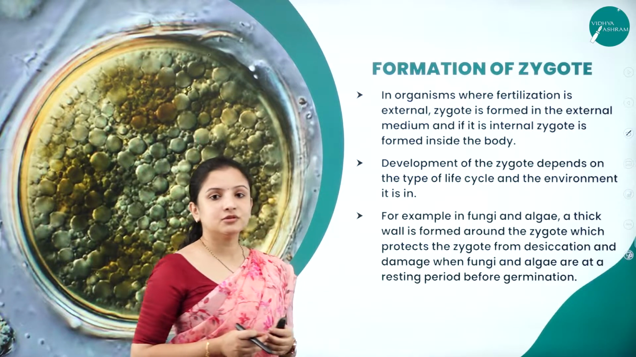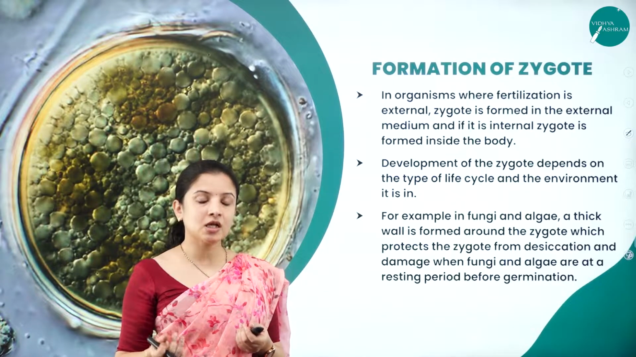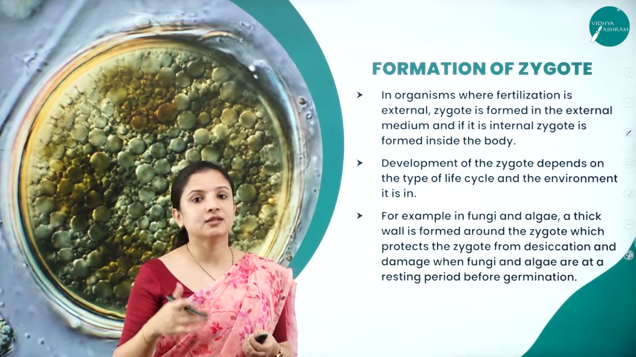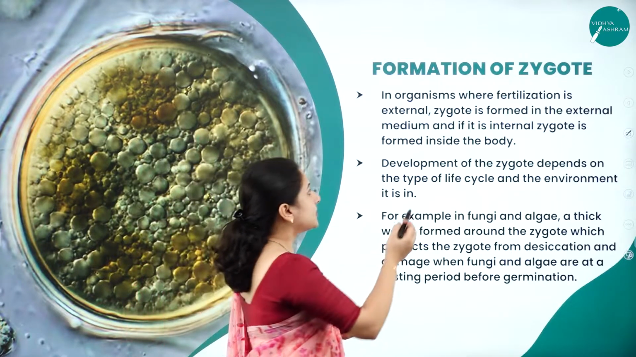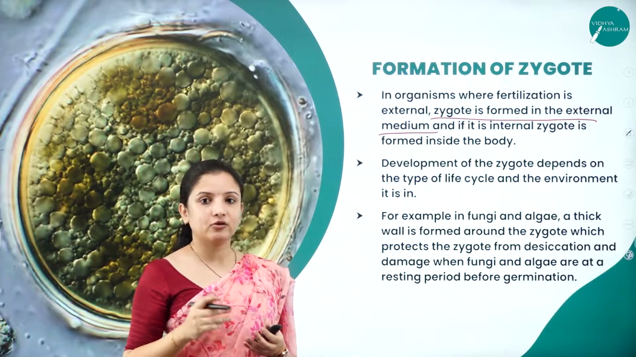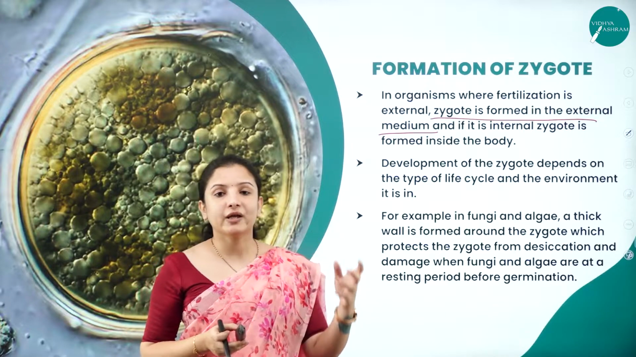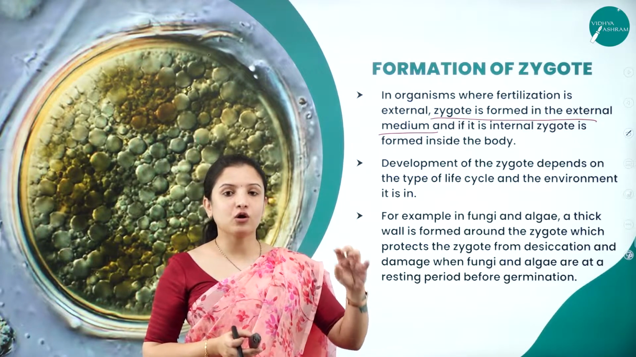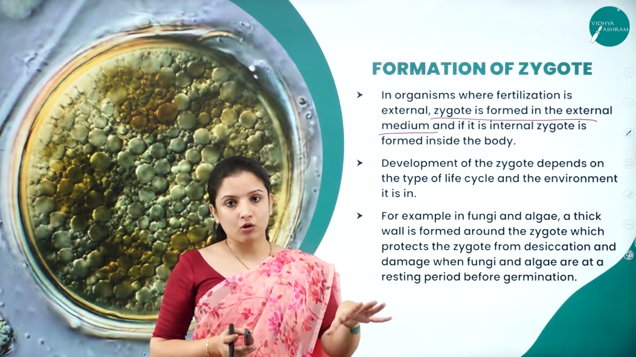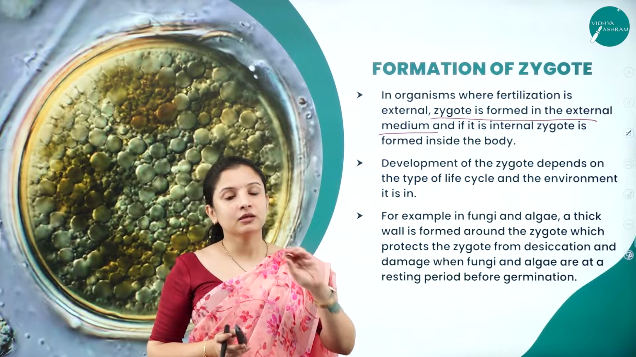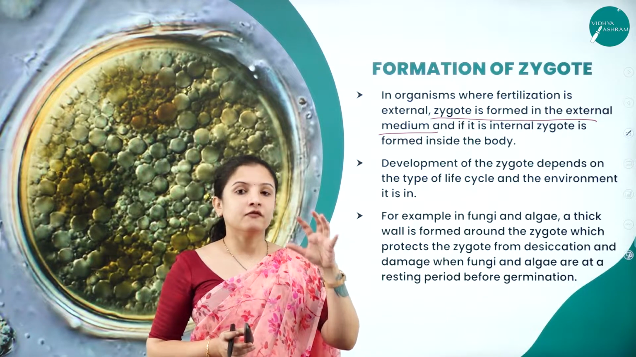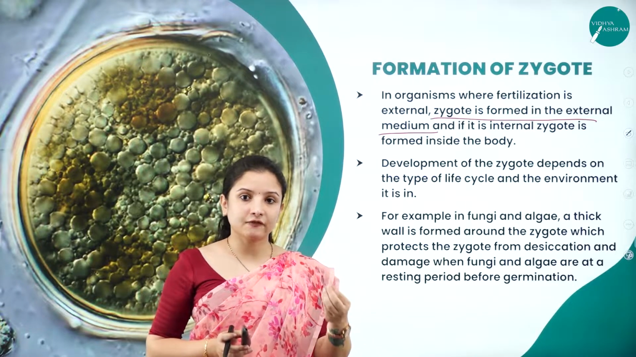So in organisms where the fertilization is external, that is, where the fusion of the male gamete with the female gamete occurs in an external medium such as water, the zygote is formed in the external medium itself. Say for example, the frog. The female frog will lay its eggs, the female gamete, into the water. Now in the water, wherever the eggs are, the male will release its sperm, the male gamete, that will go and fuse with the egg.